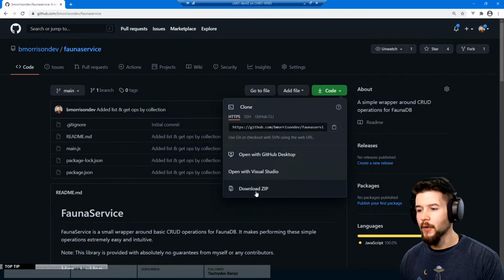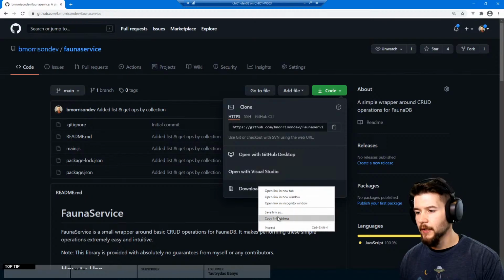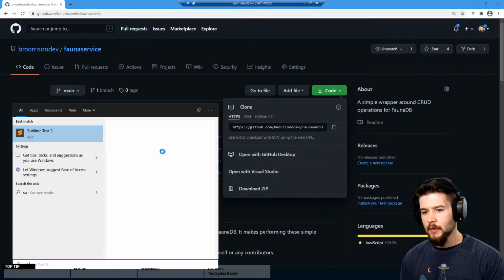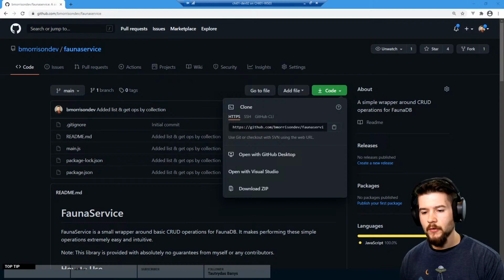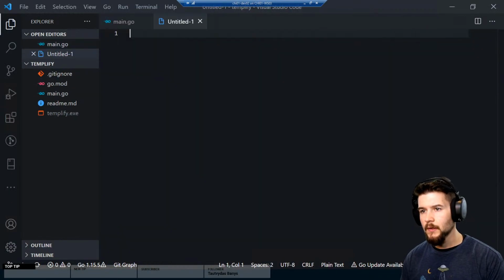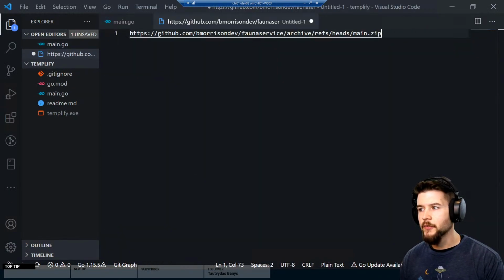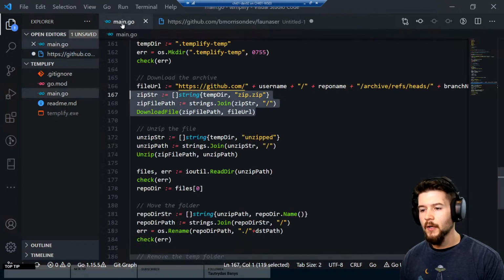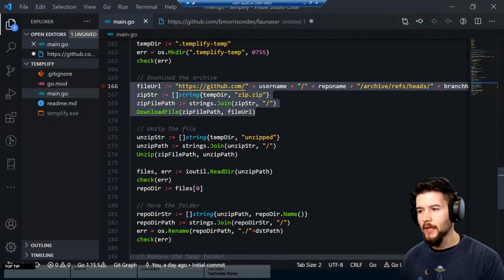All the code is really doing is crafting the URL. If I copy the link address, and let's open, I guess I could do this in VS Code, if I paste this in here, you can see this is the actual address to download that zip folder. So all I'm doing is building this with this code here. So we're downloading that zip folder.